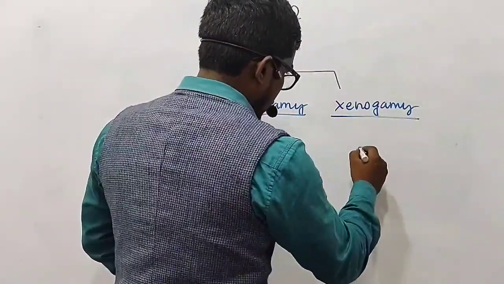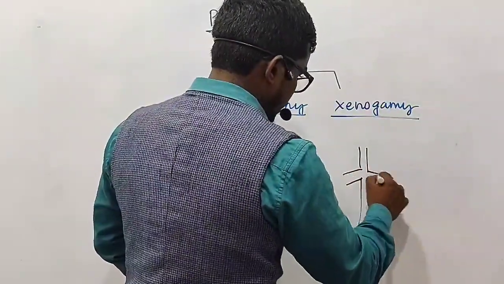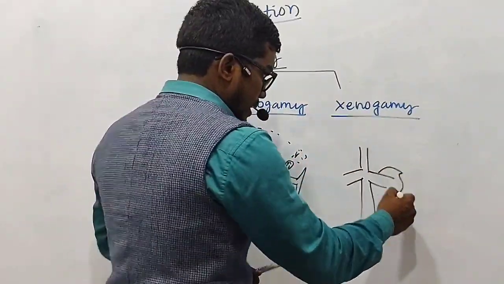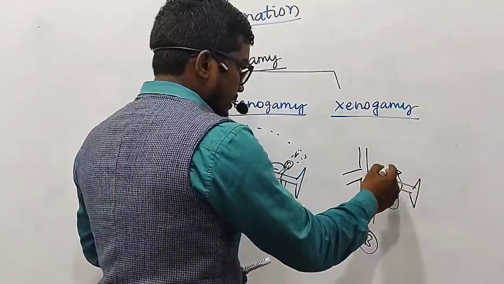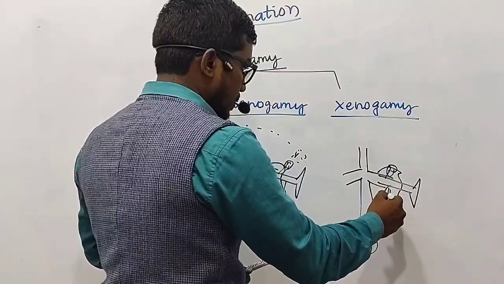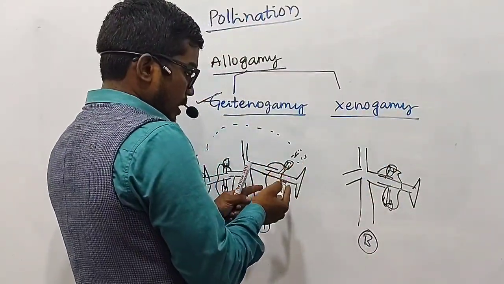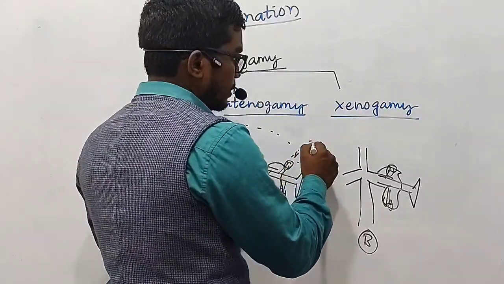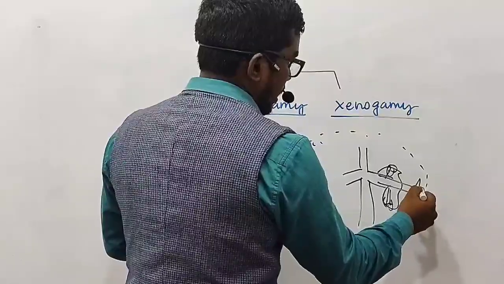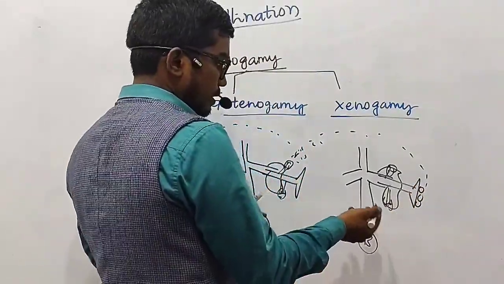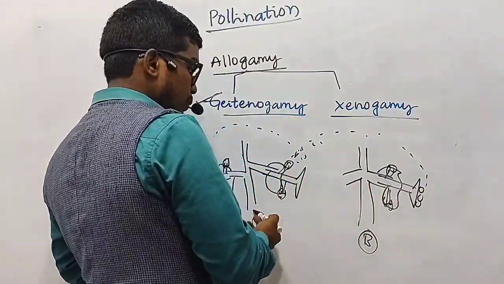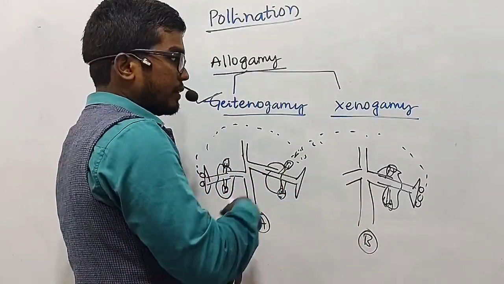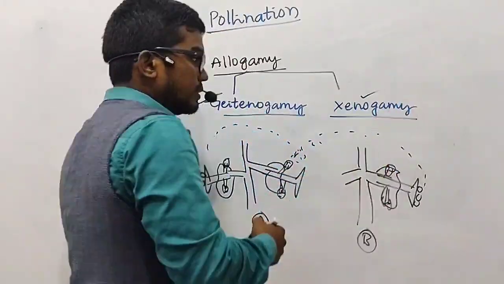Now let us consider one more plant. Let us consider this as plant B. Already we have plant A here. So what happens here? The transference of the pollen grains, as I have already told you, from a particular flower's anther to the stigma of another plant. It should be two different plants, two different flowers. If the pollination occurs here, then we call that type of pollination xenogamy.